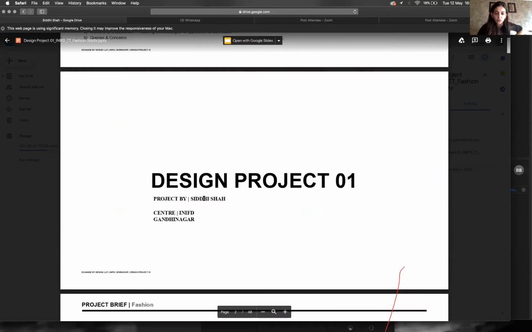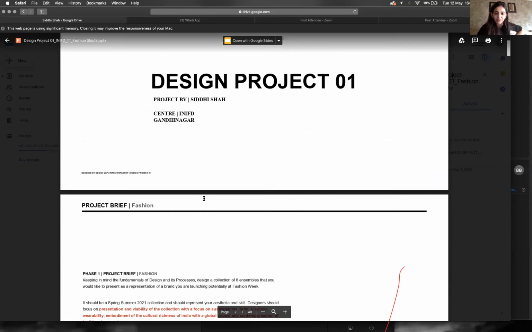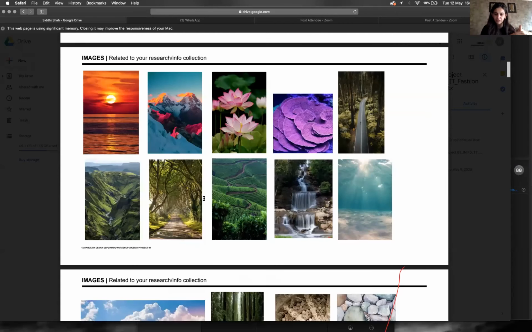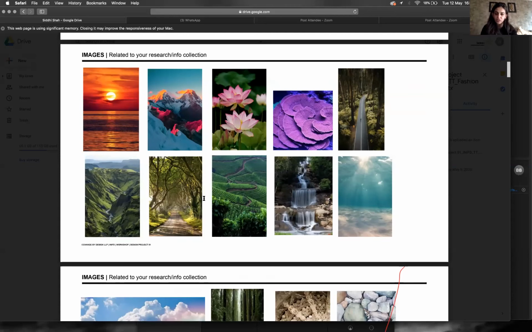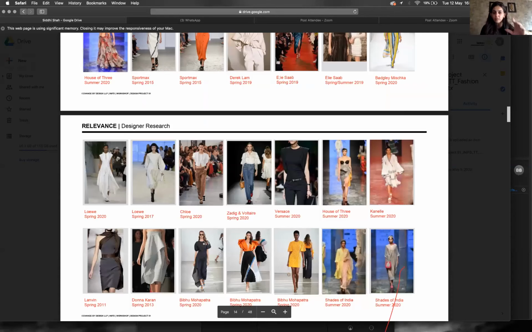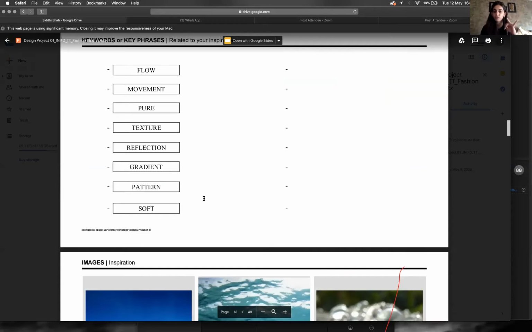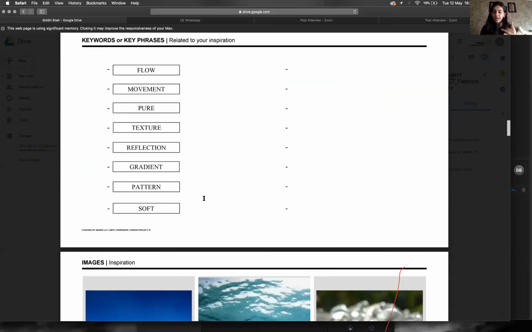So if you look at the images she had over here, they're very proper, clean, crisp, big images of nature in a very grand sort of way. But as she's moved on with her inspiration and come down to her second part, you'll start to see that the imagery she's put in is more defined, right? So now she's brought it down to movement, flow, pure, texture, reflection, gradient, pattern, and soft. And that's what you can see in the images she's chosen.